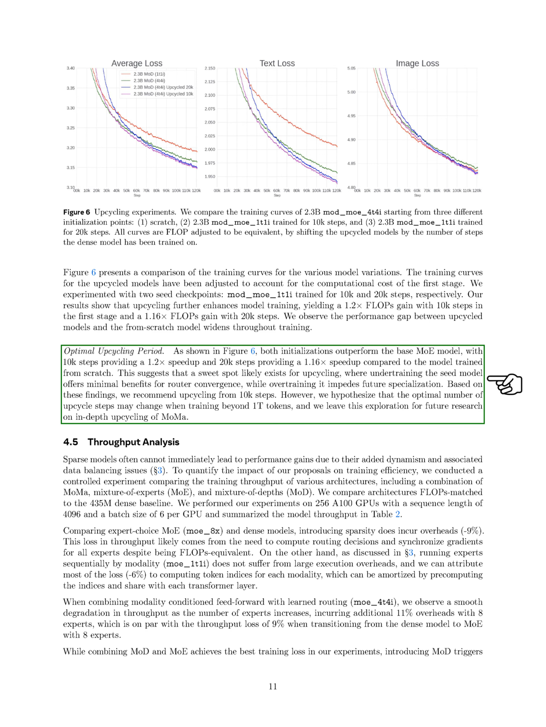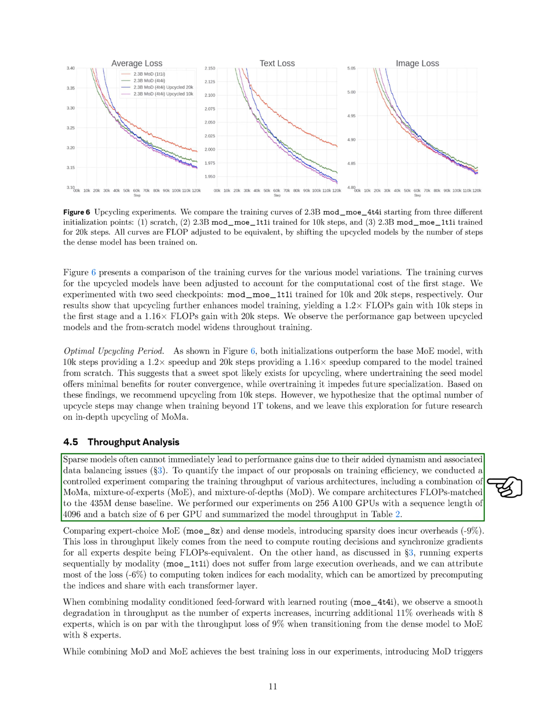Section: Throughput Analysis. In this section, we analyze the throughput of our models. We found that sparse models often do not provide immediate performance improvements due to their increased complexity and the challenges of balancing data. To measure how our proposals affect training efficiency, we conducted a controlled experiment where we compared the training throughput of different architectures, including combinations of MoMa, mixture of experts, MoE, and mixture of depths, MoD.